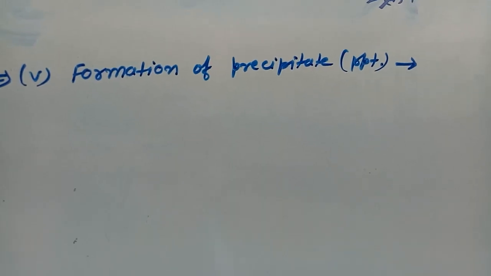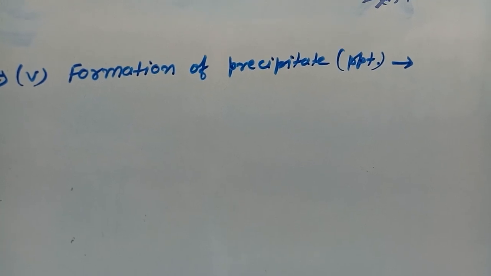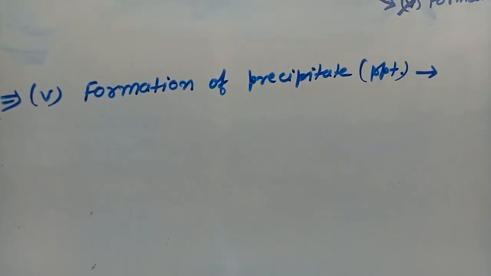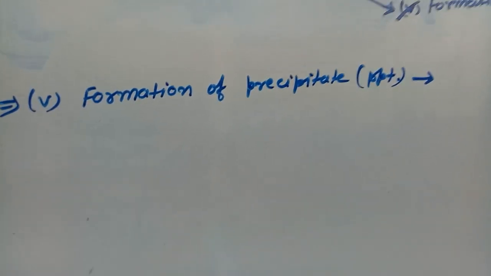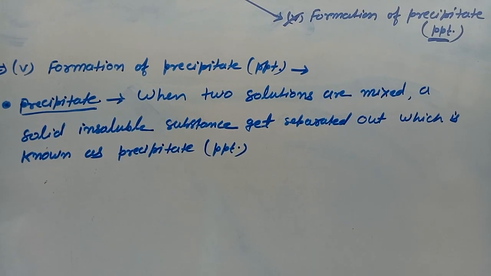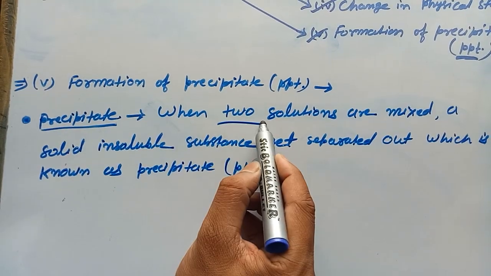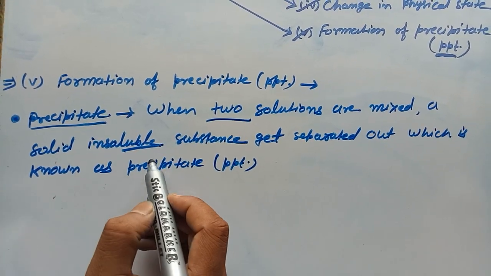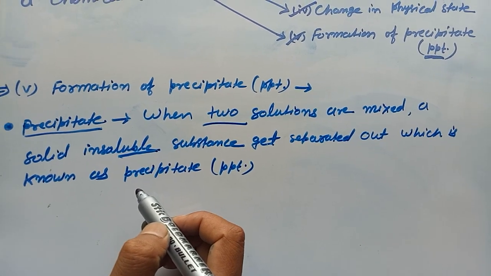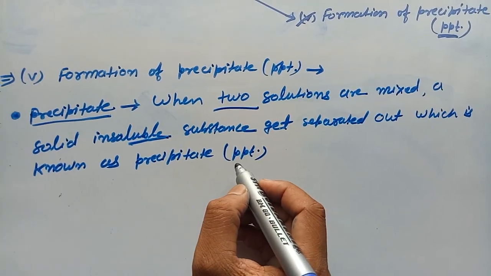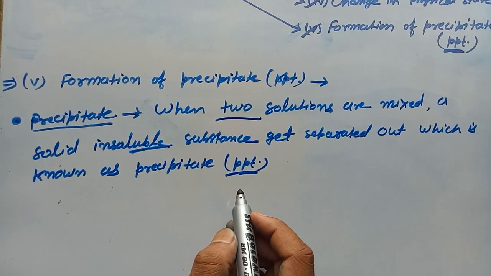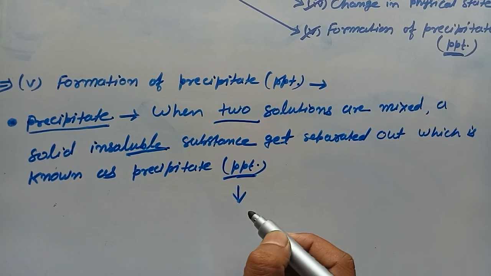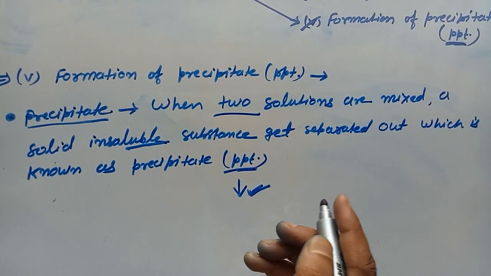Now the fifth characteristic is formation of precipitate. So do you know precipitate? Okay, write the definition of precipitate. Precipitate can be defined as: when two solutions are mixed, a solid insoluble substance gets separated out, which is known as precipitate. In short form, precipitate is represented as PPT, or in a reaction it is also represented as a downward arrow. This is the indication of formation of precipitate.